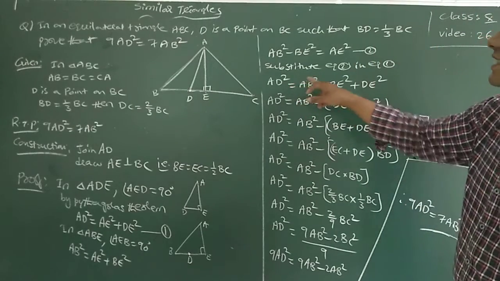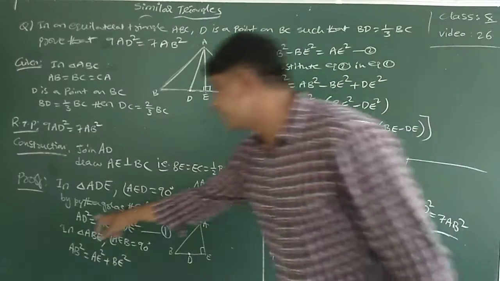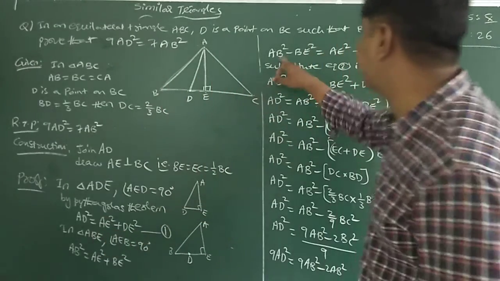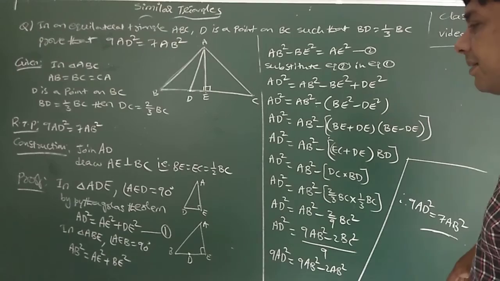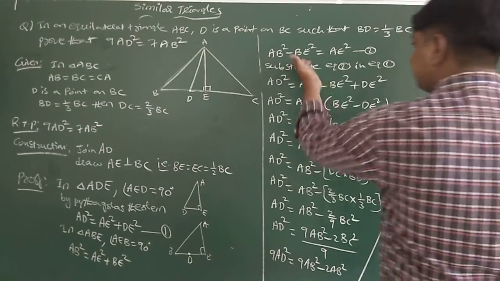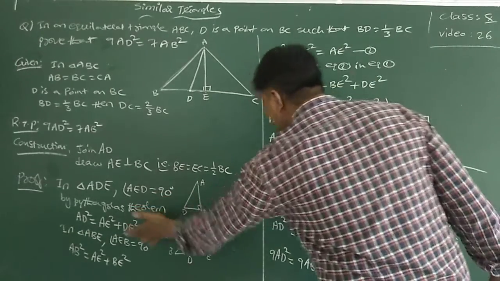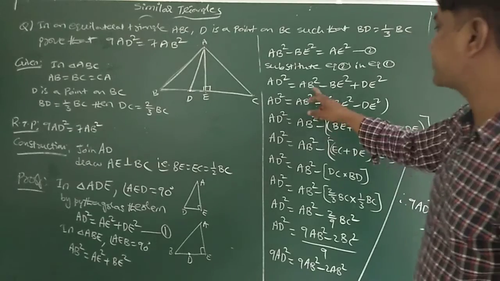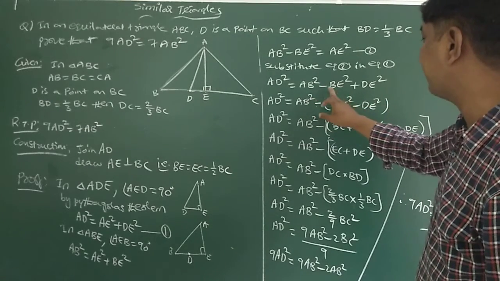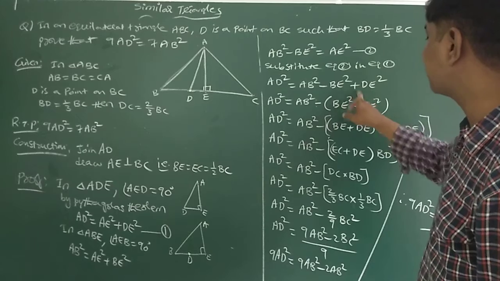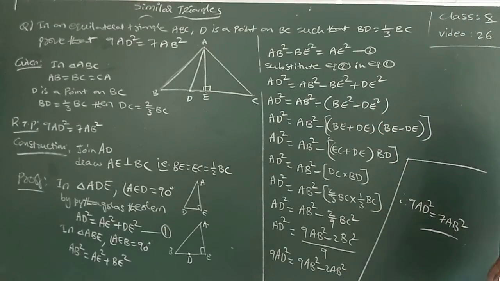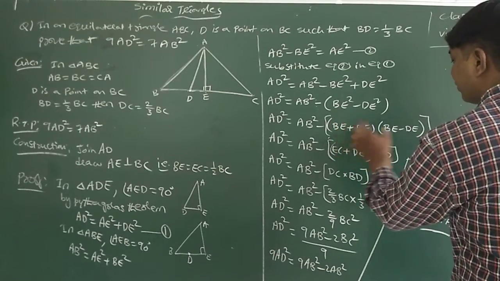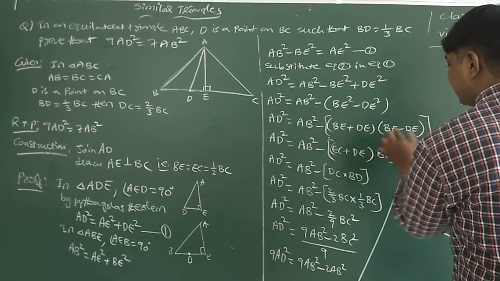Then AD square is equal to AE square, means AB square minus BE square, plus already DE square is there. Now AB square minus, I took common. If I take minus common, this BE square plus becomes minus DE square. Now A square minus B square formula applies here: A plus B into A minus B. BE plus DE into BE minus DE.